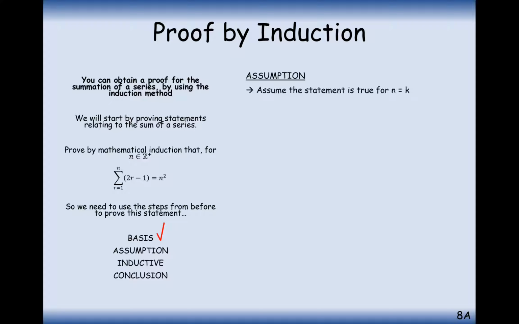The next step is the assumption step, so we're going to assume that our theorem works up to some k value. If we consider k as 1, then in the next step we're going to prove that our theorem also works for up to 2. So we're going to assume here that our theorem works up to a certain level, so substituting in all the numbers up to k: 1 plus 3 plus 5 plus 7 plus 9, all the way up to 2k minus 1.